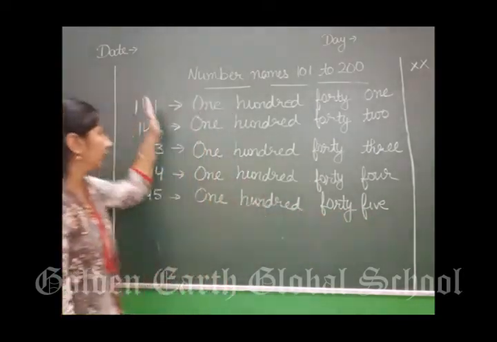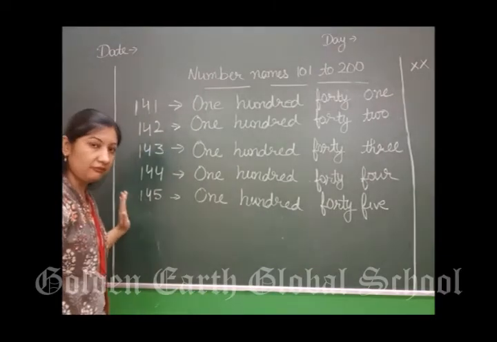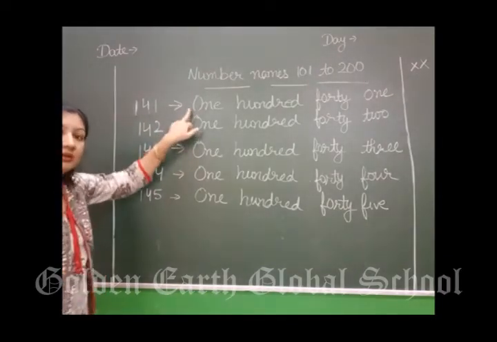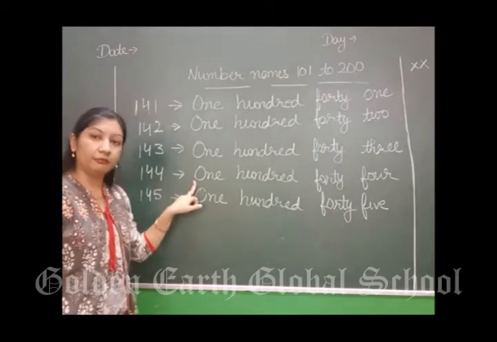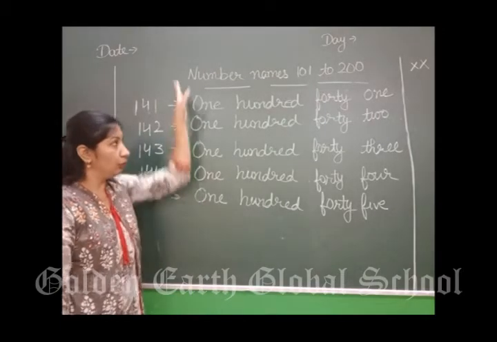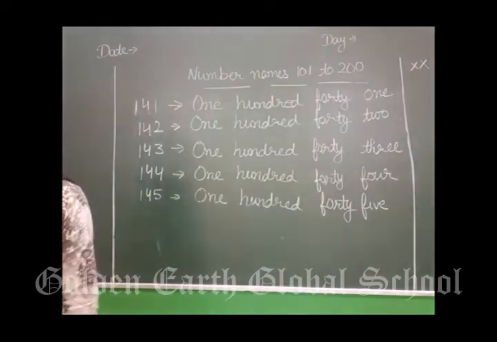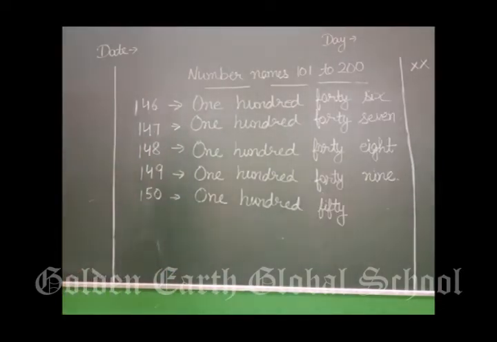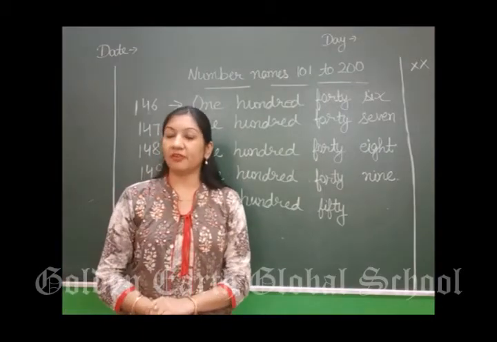So 141, 142, 143, 144, 145. In this way you will do 141 to 145, right? We have done till 145. What will come after 145?